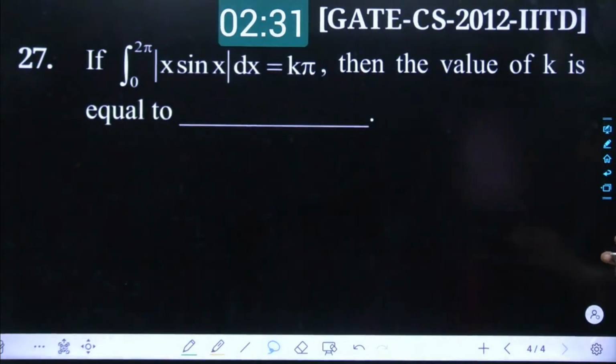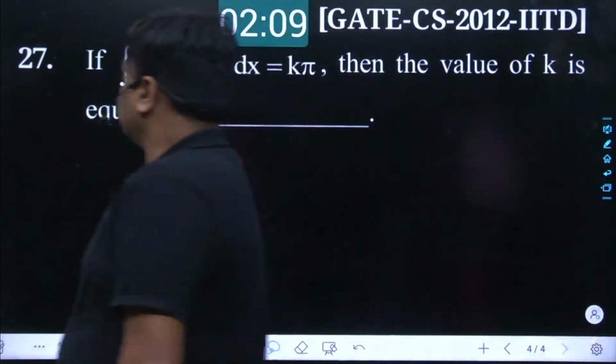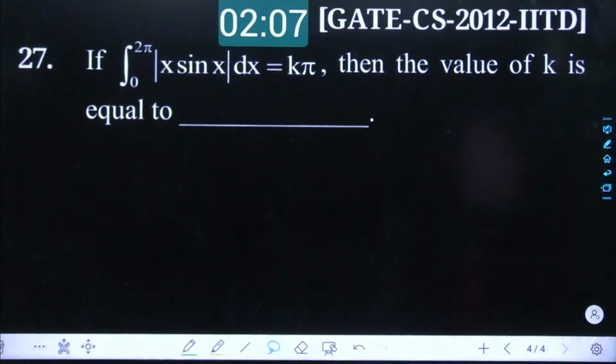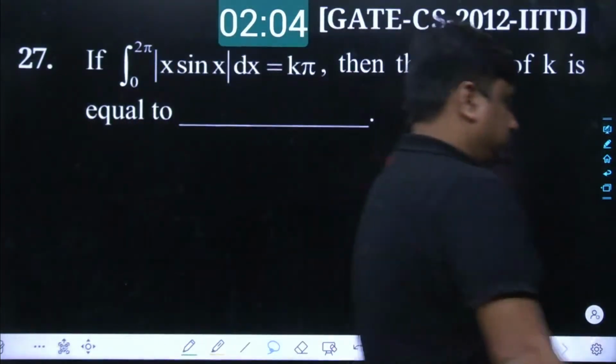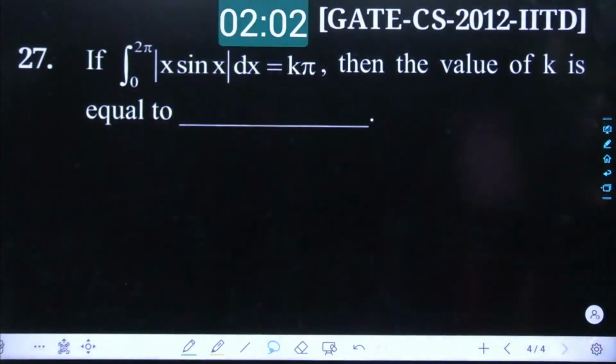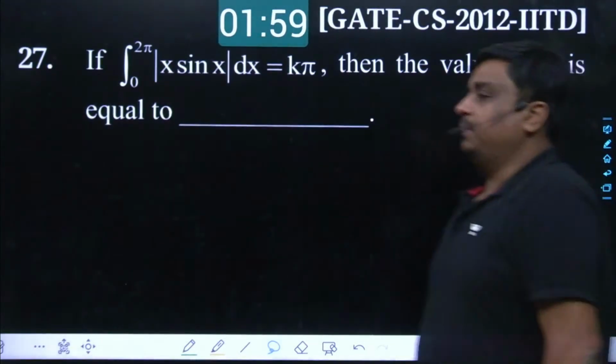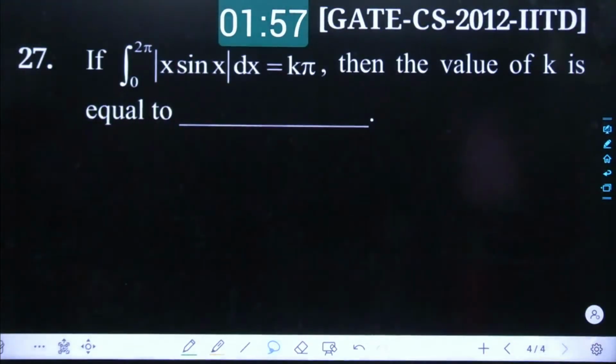Let me come aside and you can straight away look into this question. Read it carefully and tell me what could have been the best most answer for this given question.